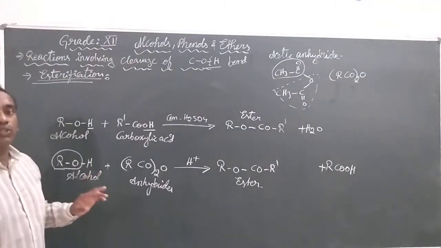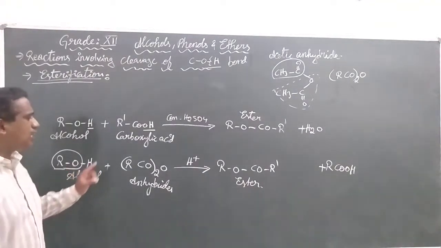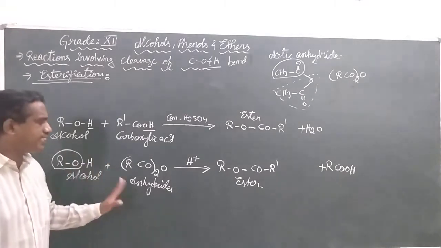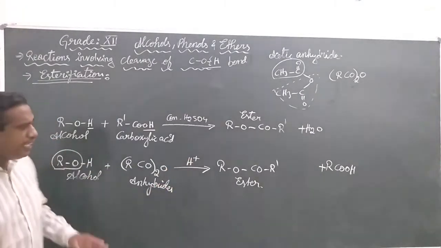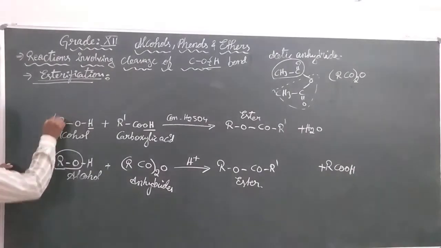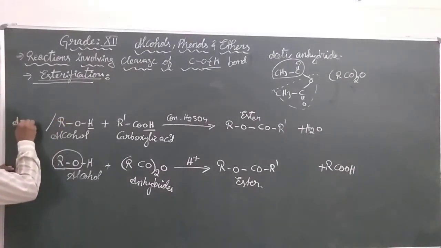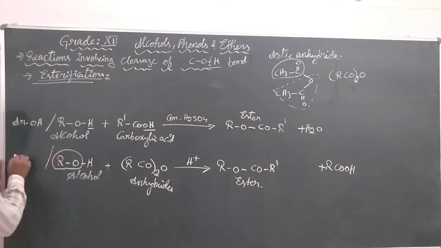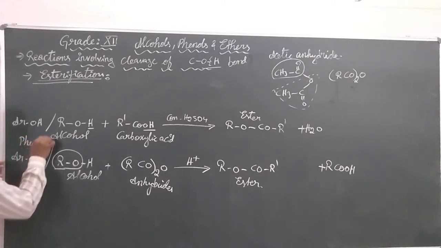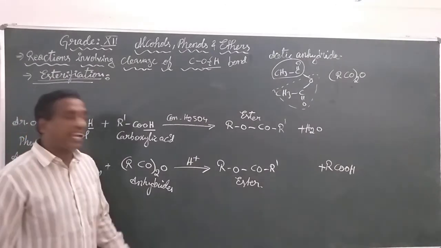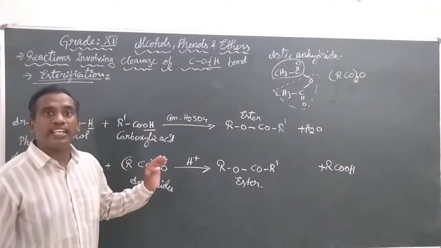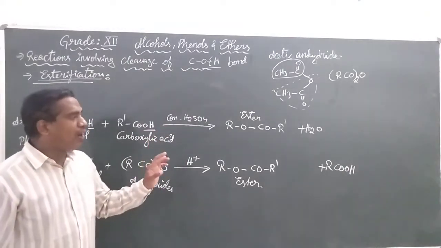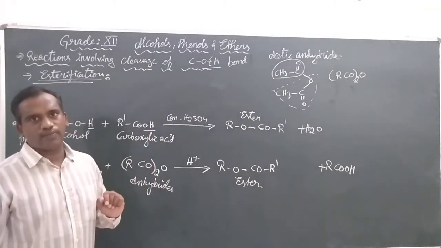Up to now we have discussed two types: alcohols reacted with carboxylic acids or anhydrides give esters. Here you can take an alcohol or you can use a phenol. Both phenols and alcohols react with carboxylic acids and anhydrides in the presence of concentrated sulfuric acid to form esters.